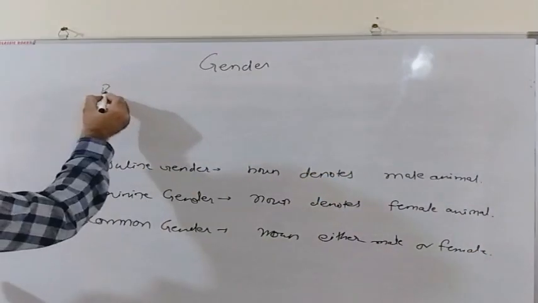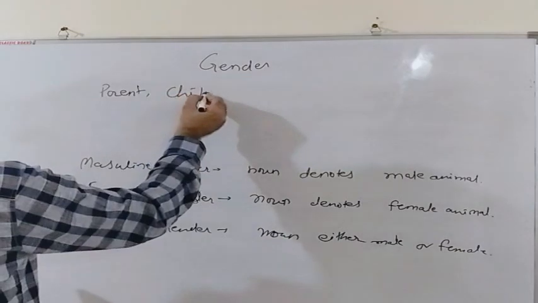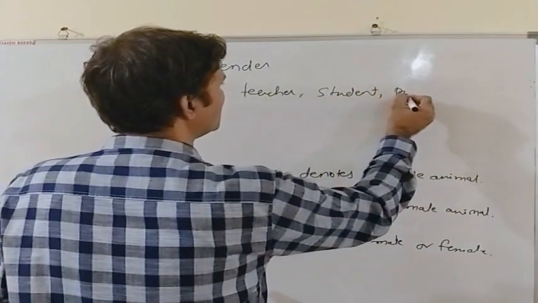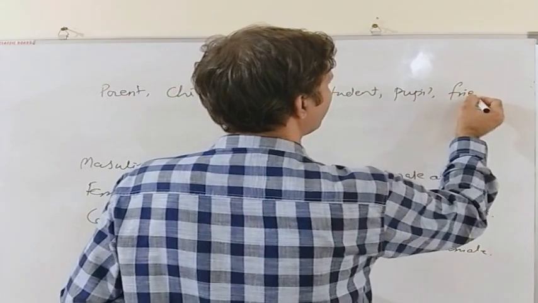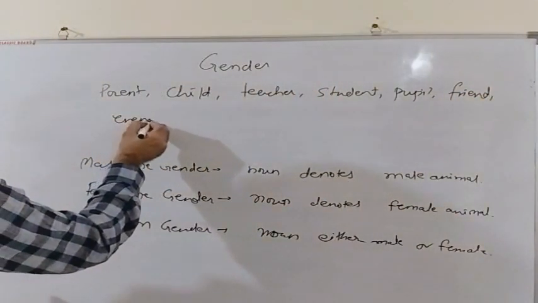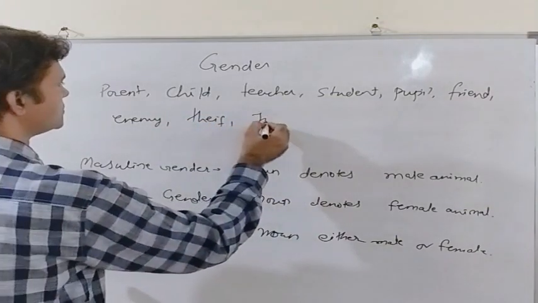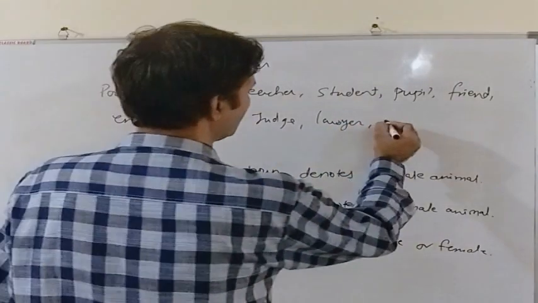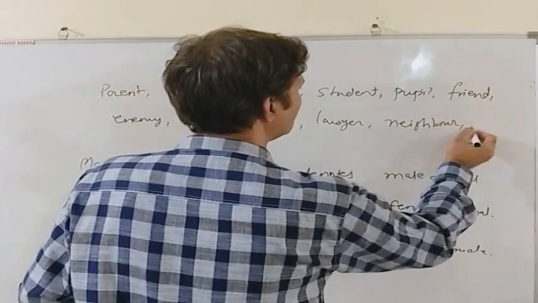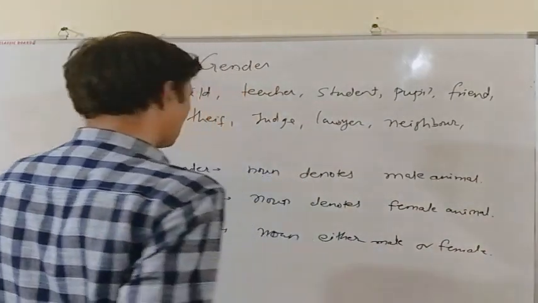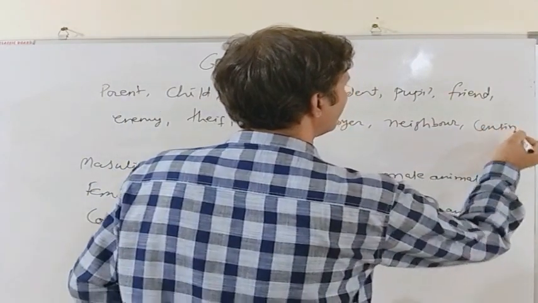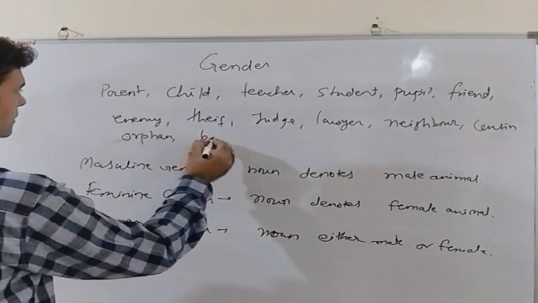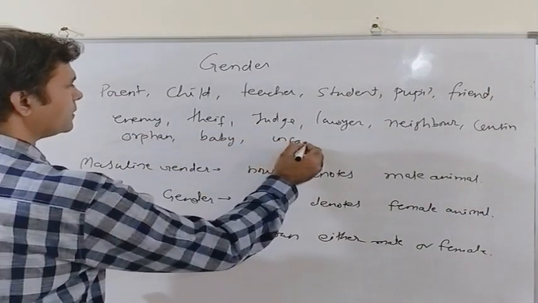As for example, parent, child, teacher, student, pupil, friend, enemy, thief, judge, lawyer, neighbor, niece, cousin, orphan, baby, infant, and many more.